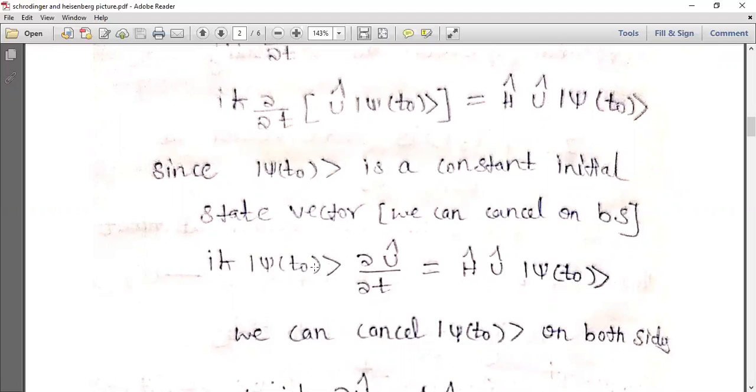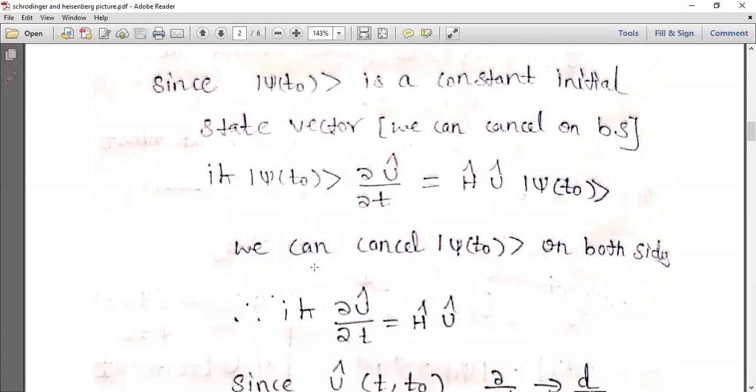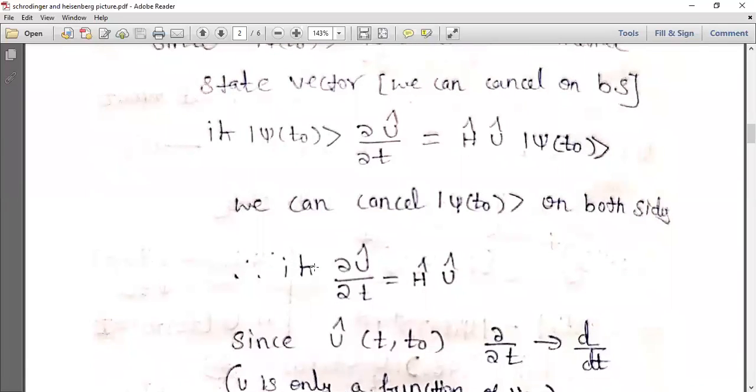This psi of t naught is a constant because it is the initial state vector, so we can cancel it out of the equation. If we cancel out psi of t naught, we get i h cross del U cap by del t equals H cap U cap.